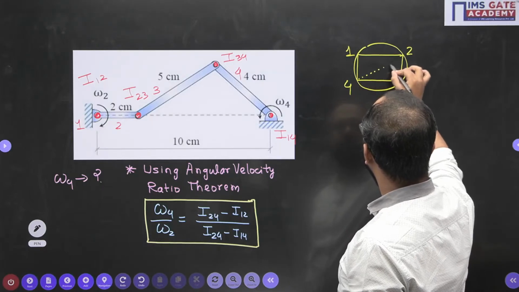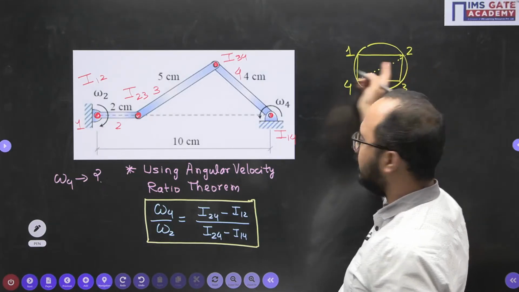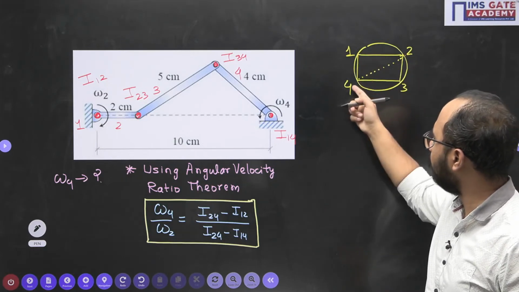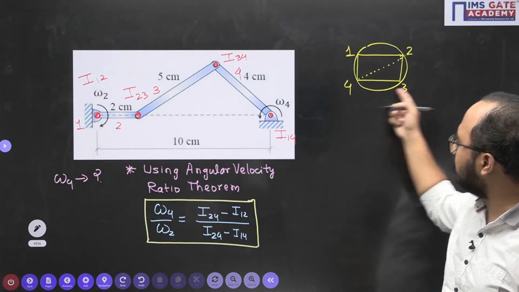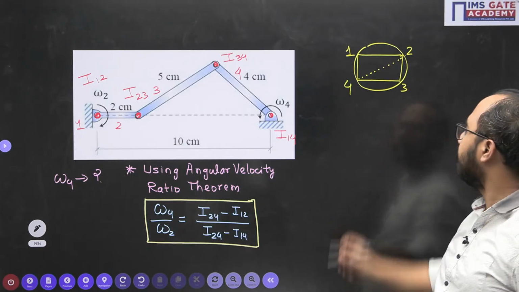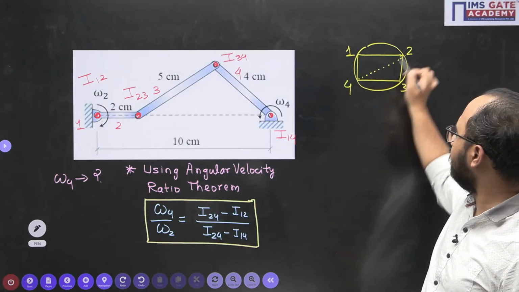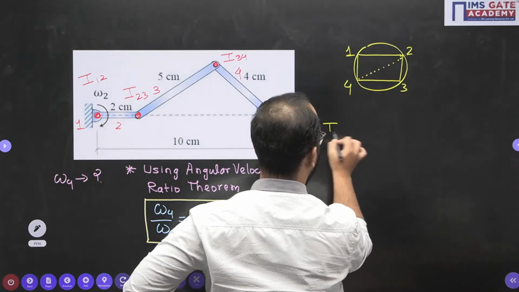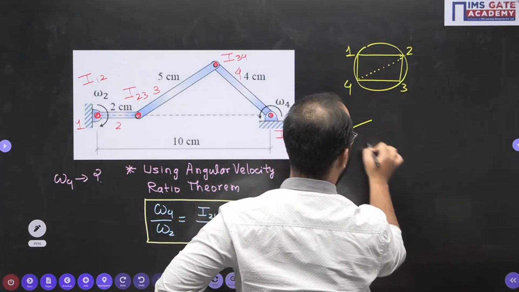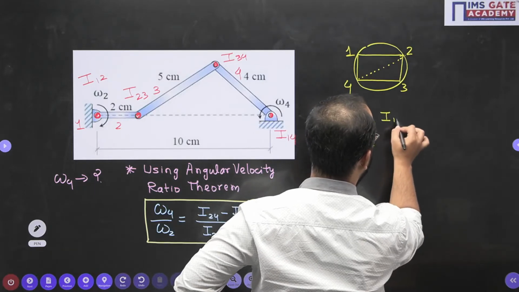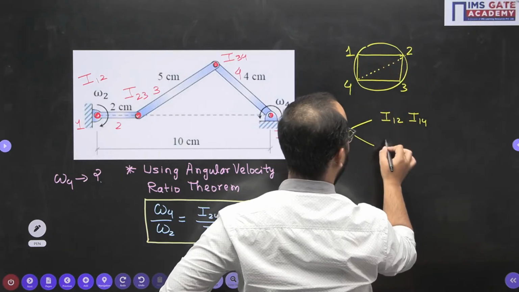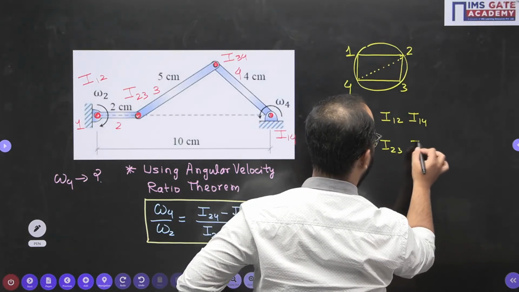In order to go from 2 to 4, what distance will you take? 2 to 1 and 1 to 4. Another way is 2 to 3 and 3 to 4. There are two ways possible. So the first way is I12, then I14. Then you can take I23 and I34.